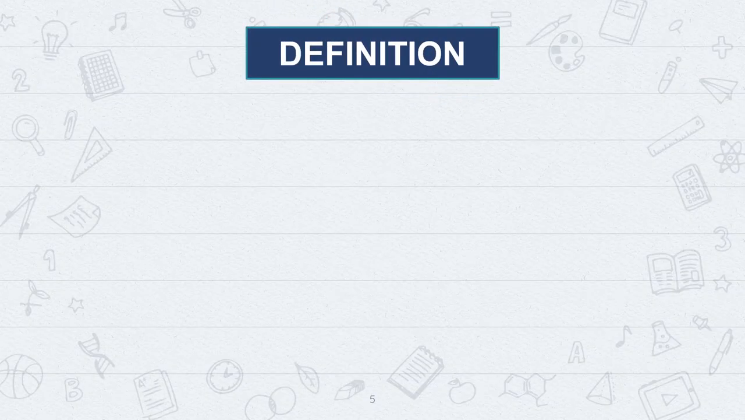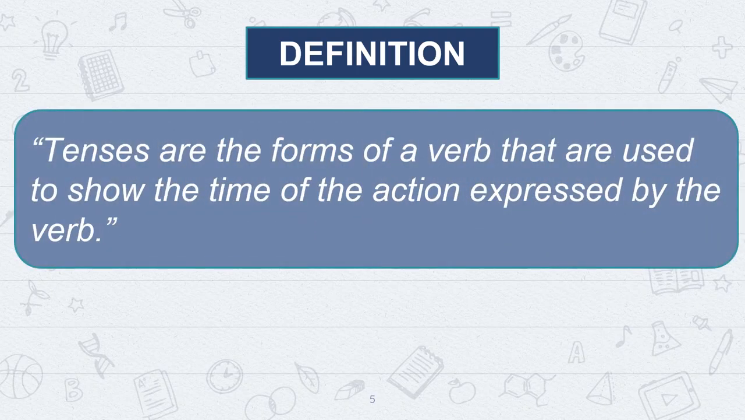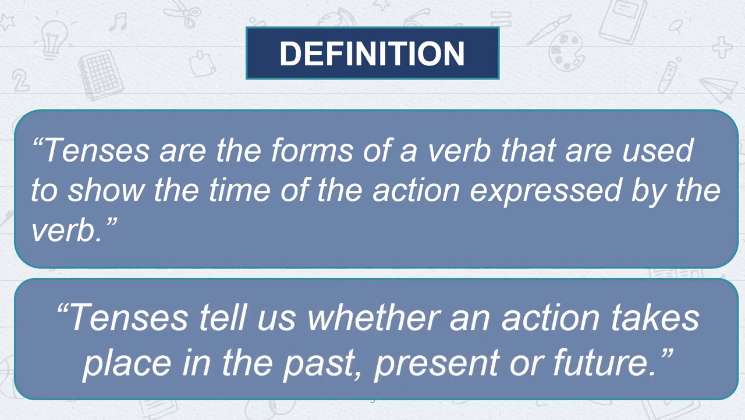Now the question arises, what is tense or what are tenses? So tenses are the forms of a verb that are used to show the time of the action expressed by the verb. Means tenses are those forms of verbs that express the time of an action, or we can say tenses tell us whether an action takes place in the past, present, or future.